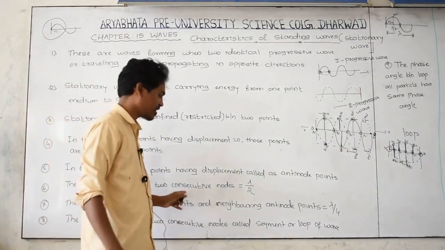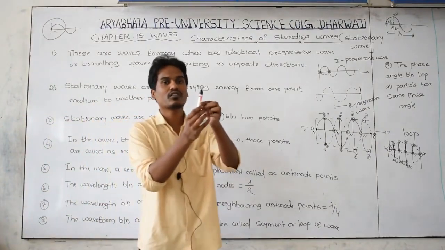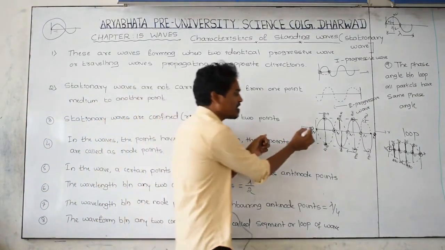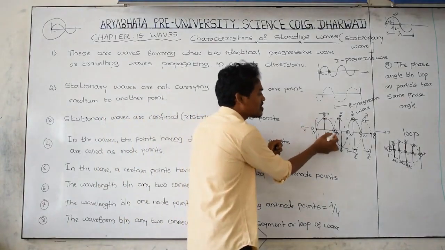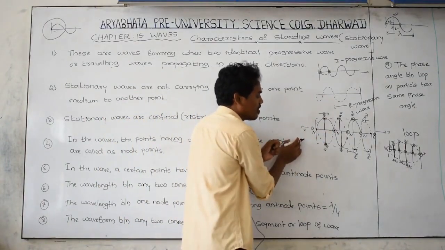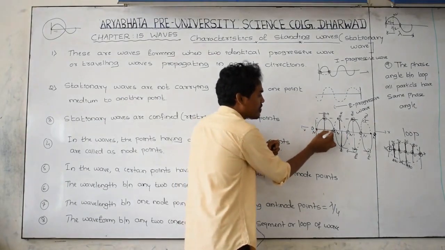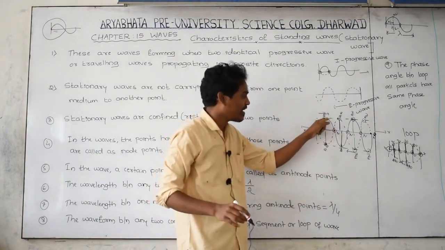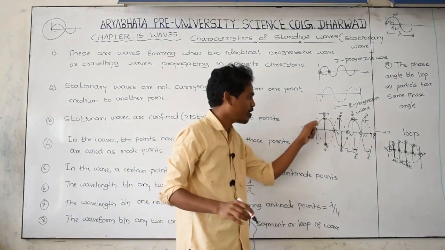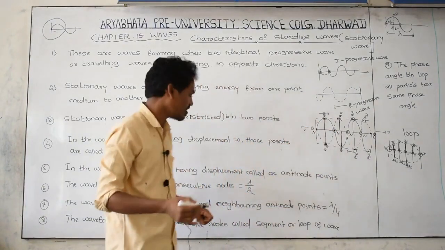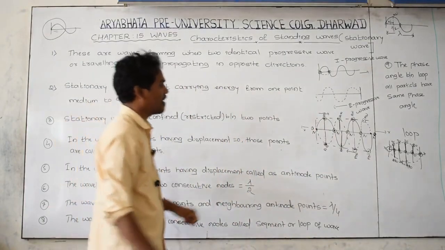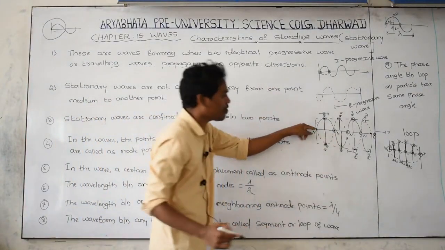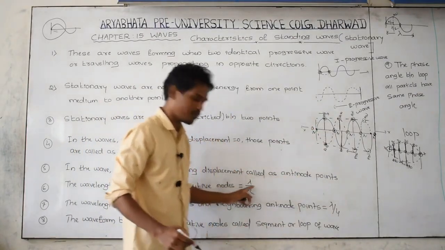And the sixth one, the wavelength between any two consecutive nodes. What is the meaning of consecutive? If you take one node, you have to consider the side node. The side by side nodes we have to consider. In between two node points, this wave pattern we are going to call a segment or a loop. And between one node point and the side node point, the wavelength is lambda by 2.